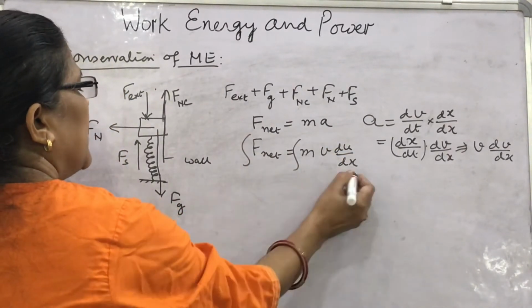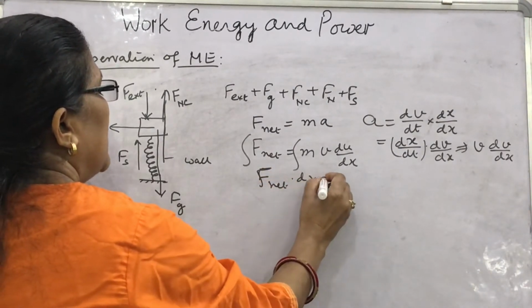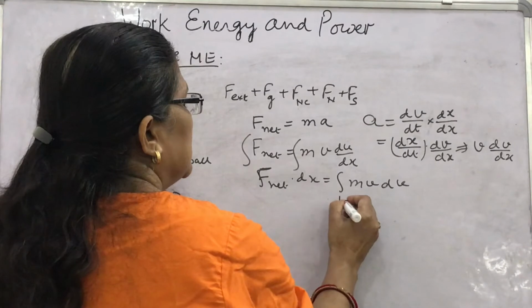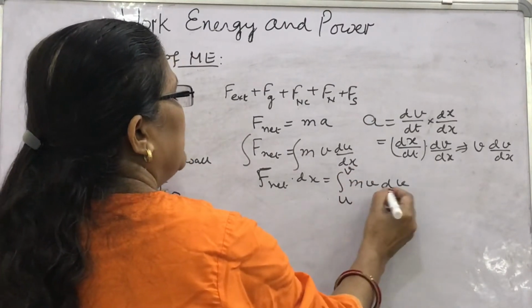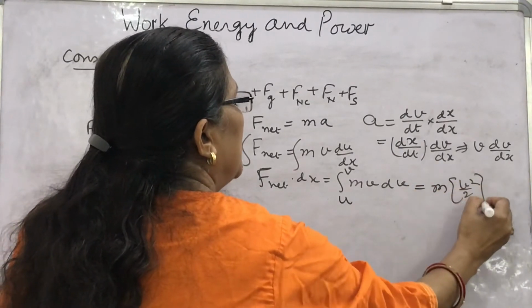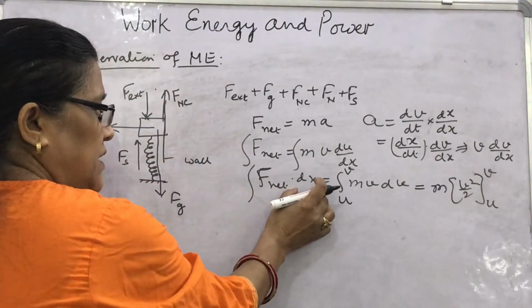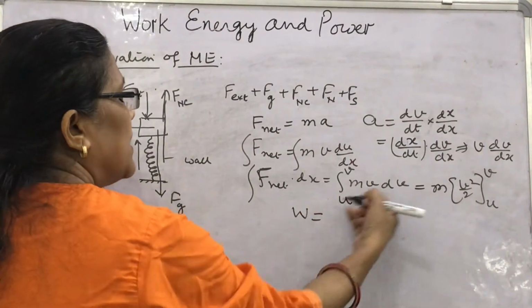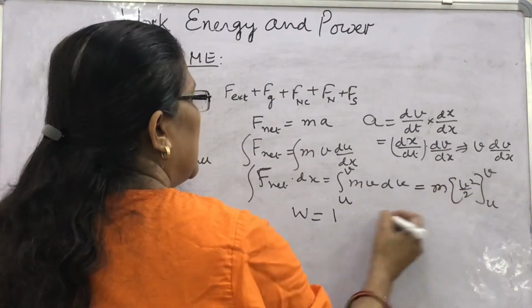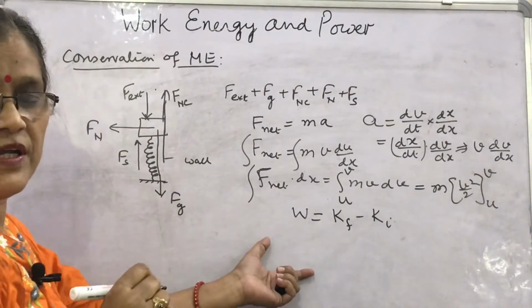Integrate on both sides and bring dx on this side. What will you get here? F net into dx equals m v dv. Here this is the initial velocity u, and if this is the final velocity v, then what will it become? m into v square by 2, from u to v. And what is here? This is force into displacement, work done. This is the work energy theorem, as you can write here, half m v final square minus half m u initial square, so final kinetic energy minus initial kinetic energy. This is the work energy theorem.